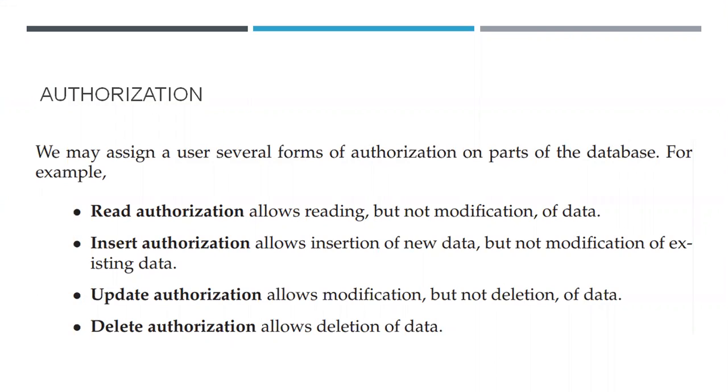Authorization. We may assign a user several forms of authorization on parts of the database. For example, we can give authority of read only. Sometimes we can give authority of insertion. Sometimes we can give authority of update, and sometimes we give authorization of delete. So read authorization, insert authorization, update authorization, and delete authorization. These are the 4 types of authorization.